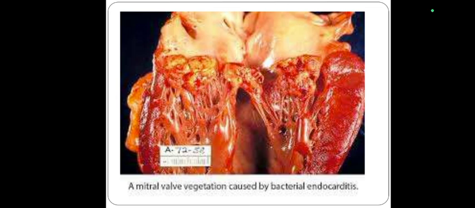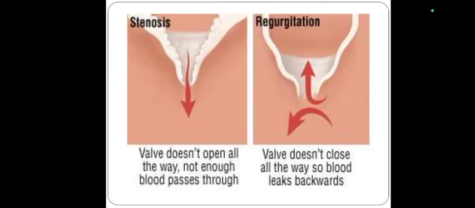These are some examples which can be noted in bacterial endocarditis, where we can see vegetation changes in the mitral valves. This is the problem of stenosis and regurgitation. In stenosis, the valve does not open all the way, so not enough blood passes through.